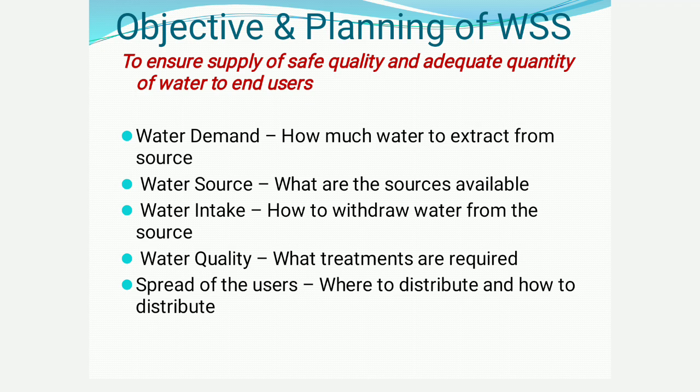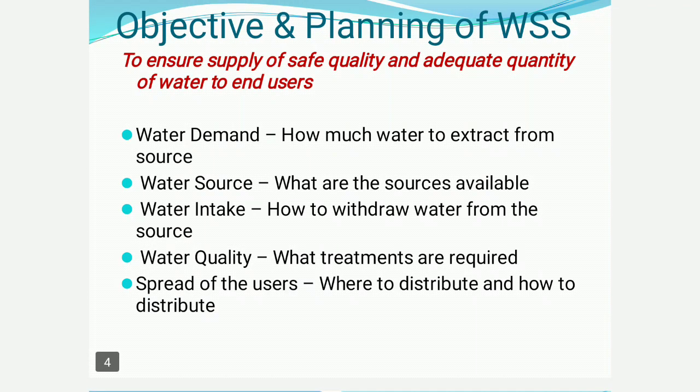So the second thing is source identification, and the third is intakes. Water intakes are the structures that are constructed in the water body to withdraw water from the source. The position of the intake and which type of intake should be constructed all come under the water intake part. The fourth one is water quality.